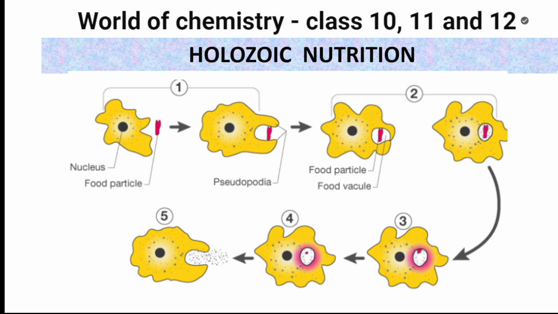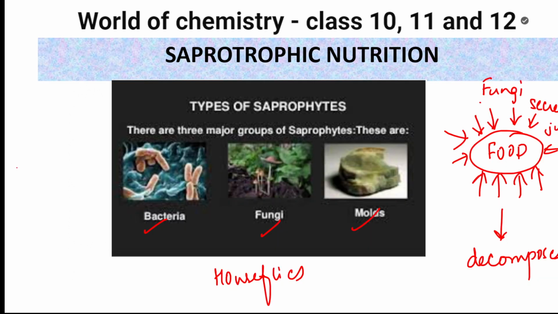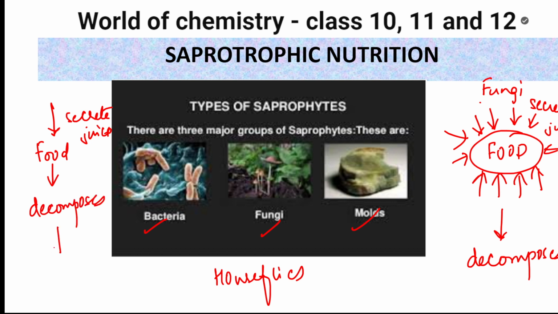Once again, what are saprophytes? Before we go to holozoic, I'll explain once again. Saprophytes are those which sit on or take the food that is there. On this food they are going to secrete juice, and that food decomposes or decays. Whatever decomposes turns into food for them. Means first they secrete juice on it, and once they secrete juice, it automatically decomposes.